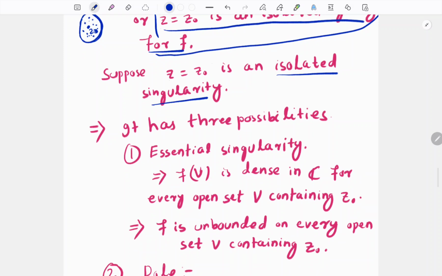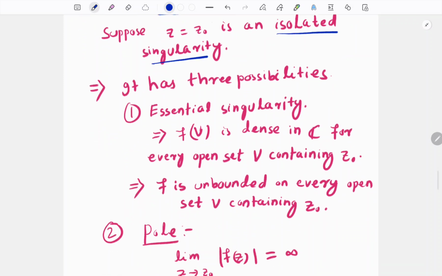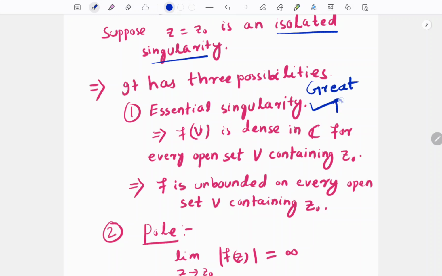But an isolated singularity has three possibilities. It can be an essential singularity, and an essential singularity implies, from the Great Picard theorem, that if z0 is an essential singularity, then for every neighborhood V of z0, f of V is dense in C.